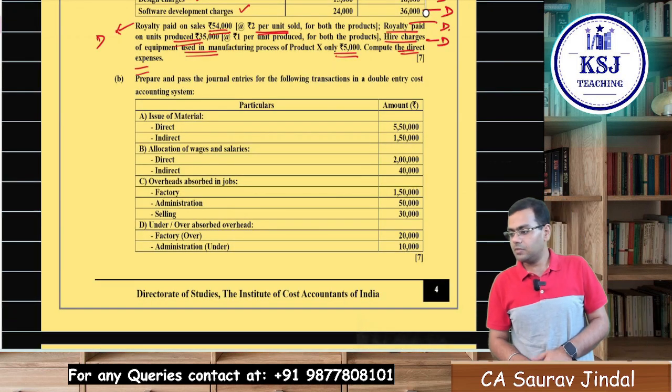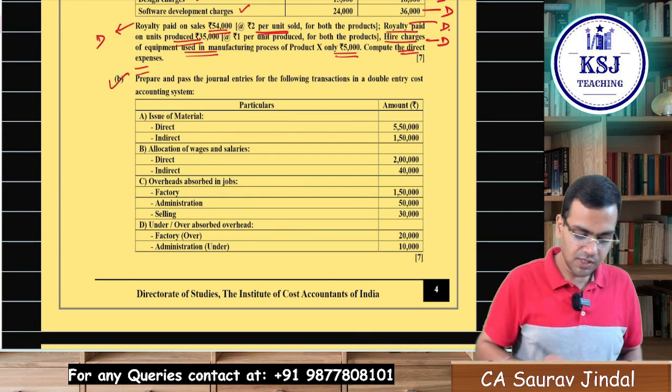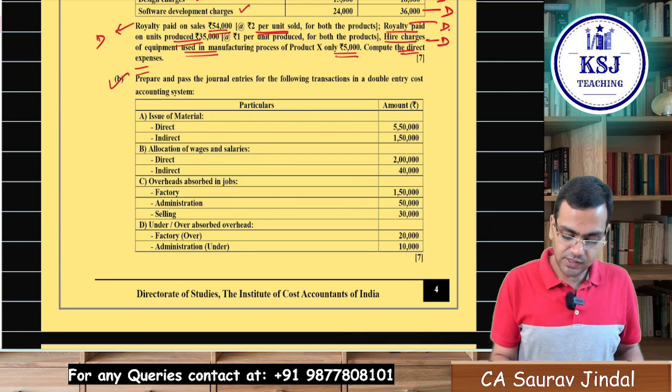Clear? Now let's come to part B of the question. Very simple part B, that is on cost accounting systems. Prepare and pass the journal entries for the following transactions in the double entry cost accounting system.